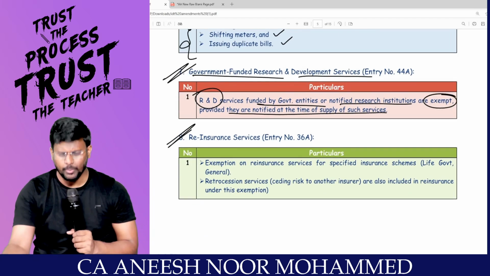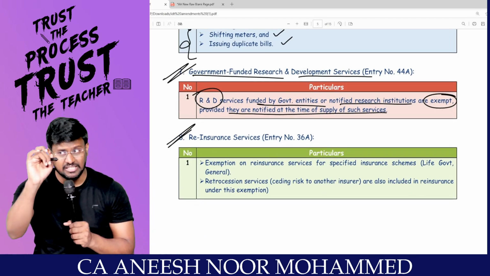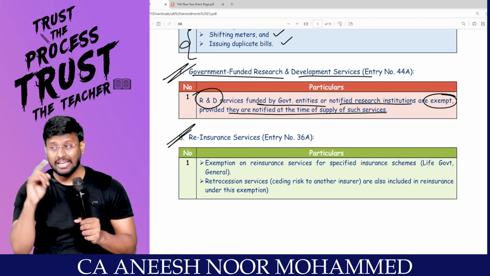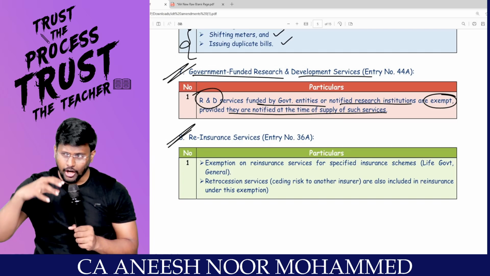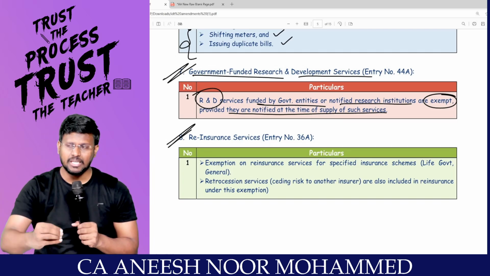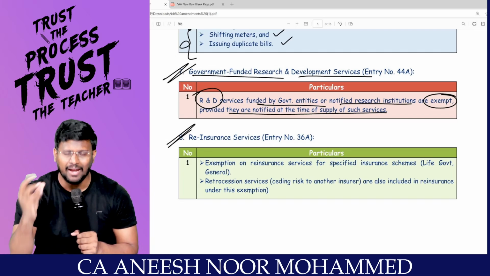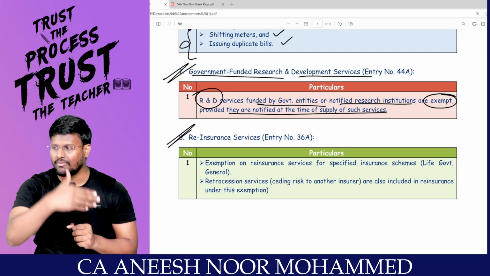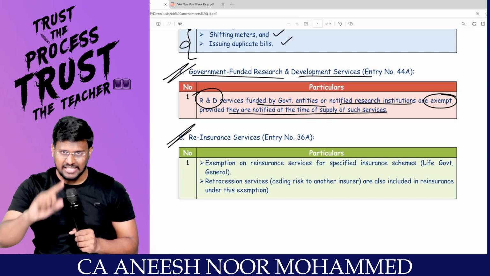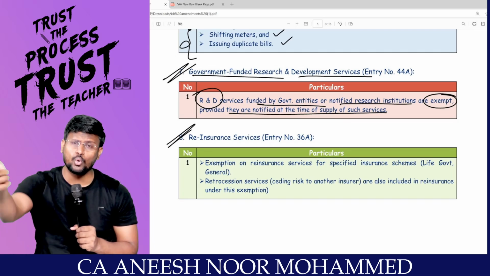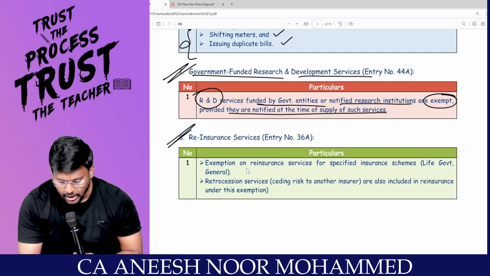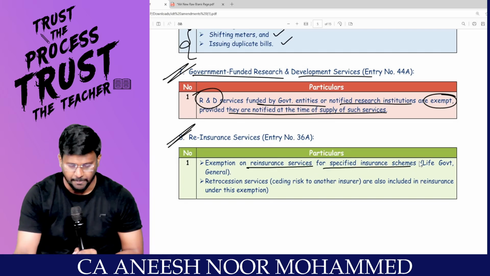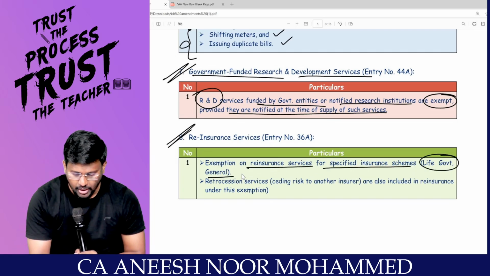Reinsurance services. We know that life insurance service is exempted. Certain life insurance. Correct. Anything which ends with Yojana is exempt from GST. Right. Now, in order to reduce the risk, sometimes one insurance company will go and insure with another insurance company to cover their risk. That is also exempted. The second insurance company also will go and do insurance with the third person. That is also exempted. Exemption on reinsurance service for specified insurance schemes like life, government, general insurance, etc.